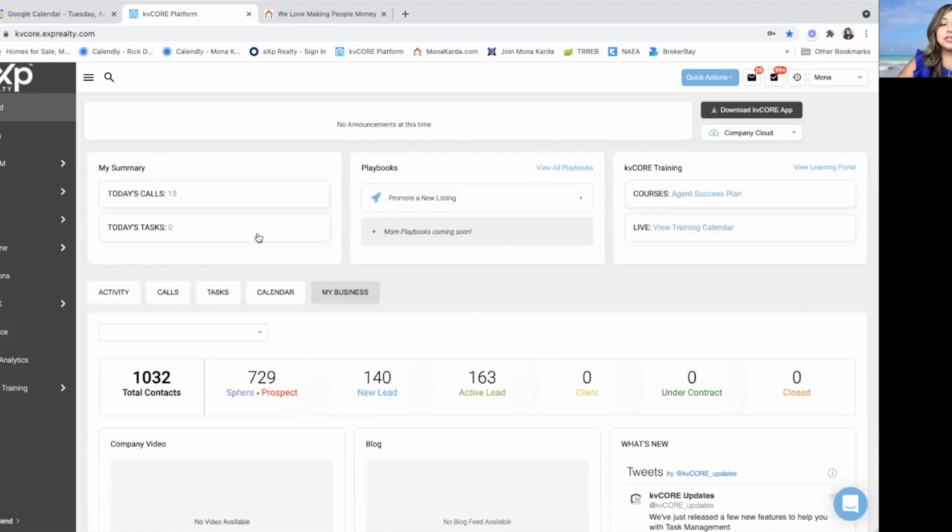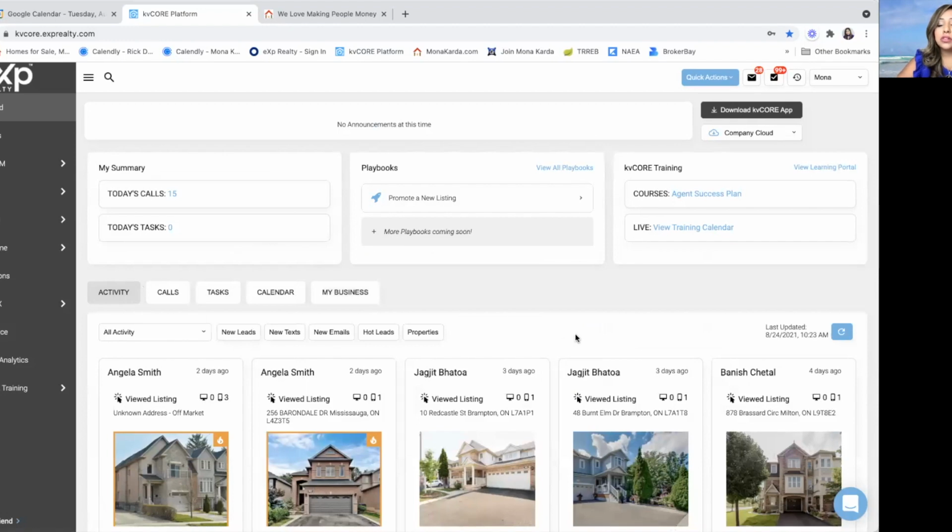So this is the dashboard, and it's a lot of information. We look at this sometimes and we think, what is all this? But to be very honest with you, there's a lot here. So take some time and just review it, play around with it and just get used to it. Every morning you should be opening up your KvCore and looking at your activity and what's available for you here and what you need to do. I mean, once I'm done this call, I'm definitely calling Angela Smith.